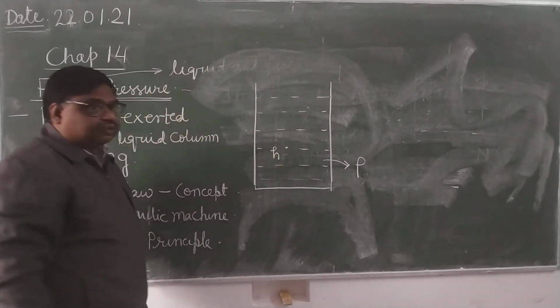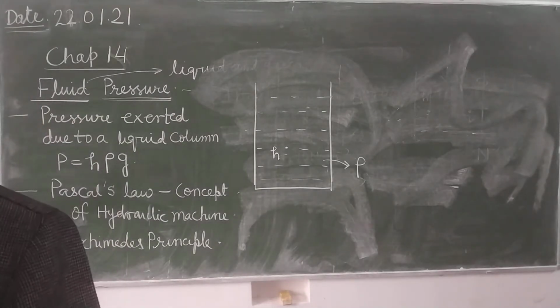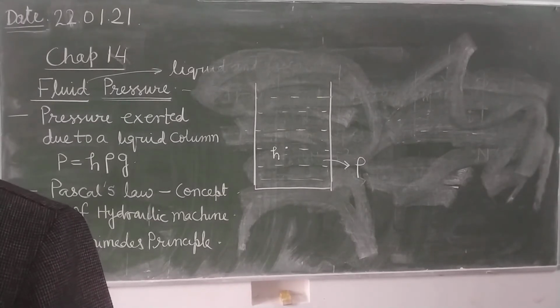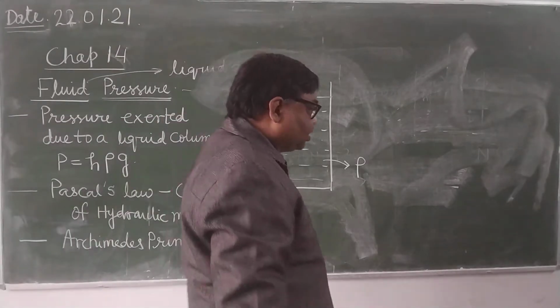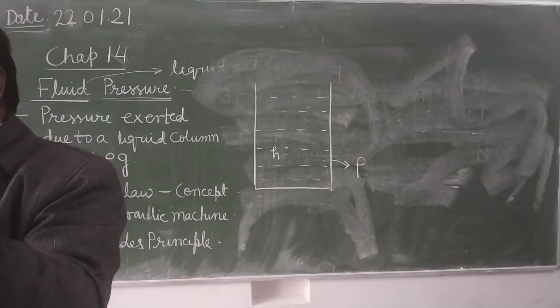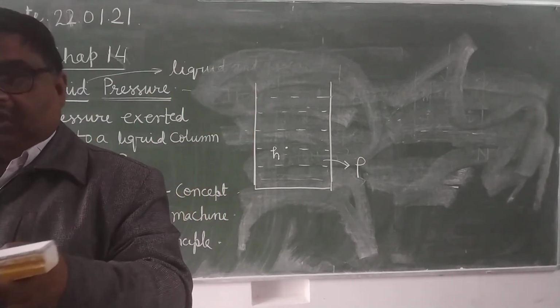Now, does fluid pressure depend upon the area of cross section or not? It does not depend upon the area of cross section. But in solids, pressure depends upon the area of cross section. It's clear? And why? In solids, pressure is exerted by the weight. Here pressure is exerted because of the molecular motion.